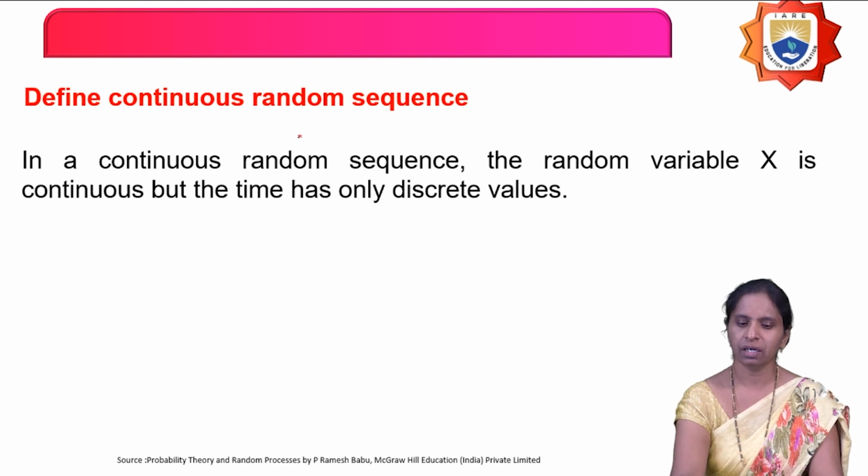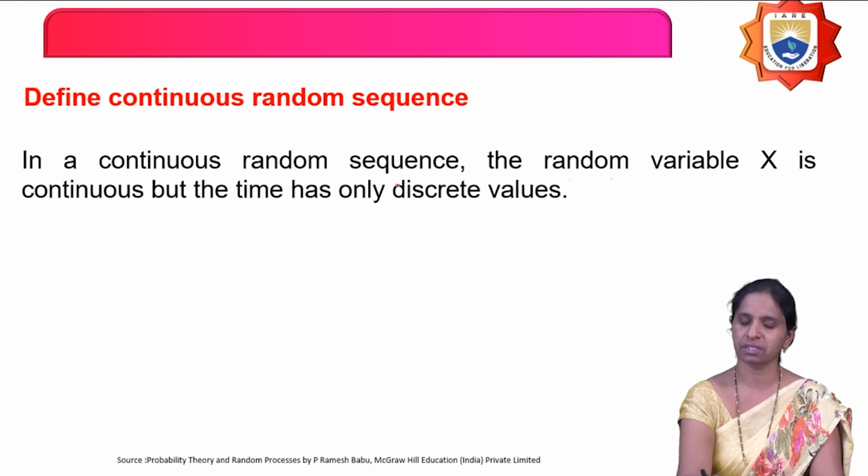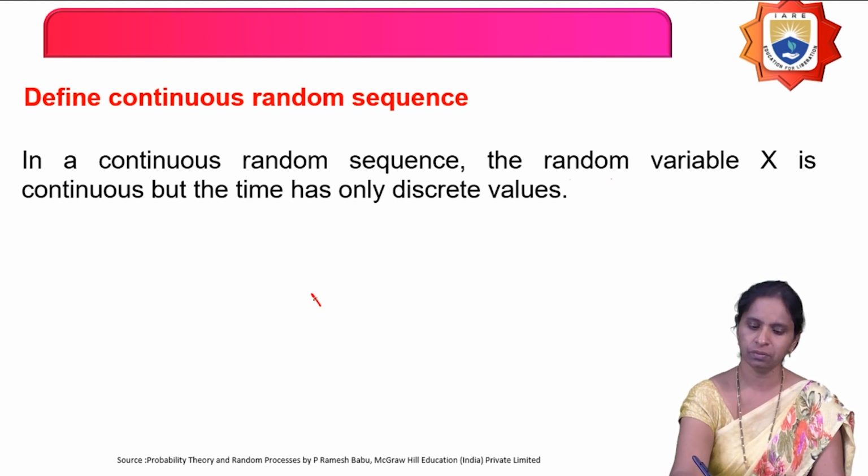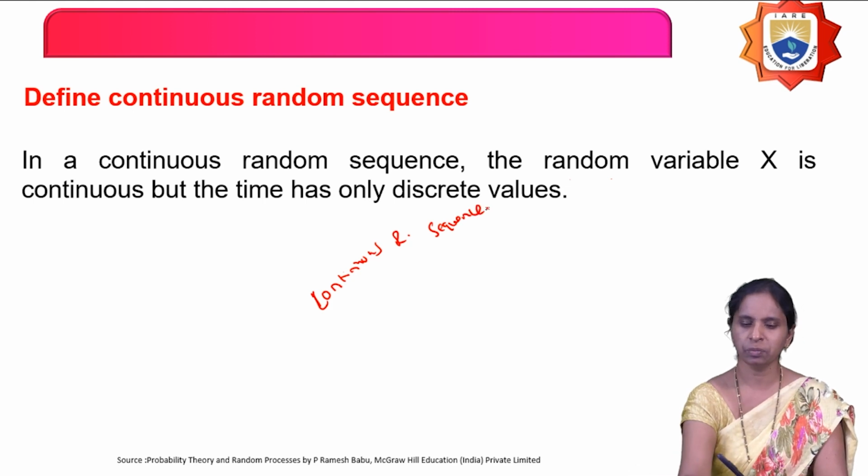And define continuous random sequence. In a continuous random sequence, the random variable X is continuous but the time is discrete. You have to remember 2 things.